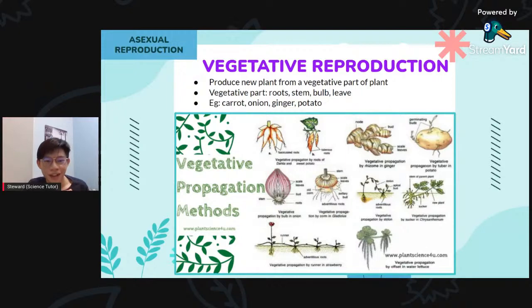And then further on we got potato. Okay, potato, so you can see a potato is something similar to budding. They got little small shoots out there. I guess everyone has seen before, those potatoes, they grow shoots on top of them. So that is how it develops into a new plant. Okay, so we got onion, and we got more and more examples here. Okay, ginger, and also potato.